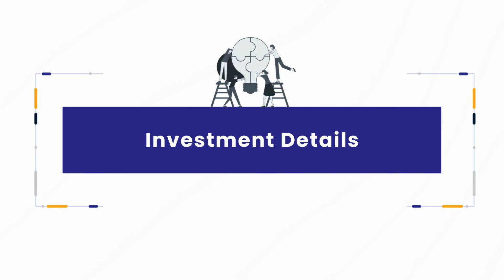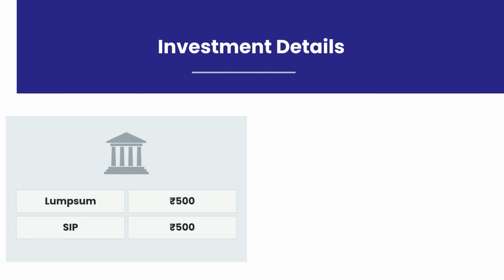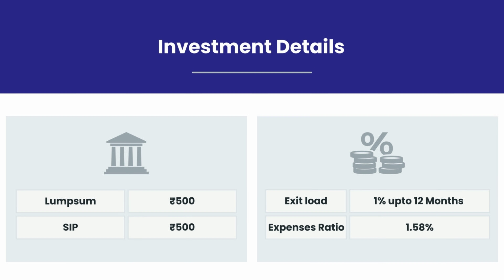Now, let's take a look at the investment details of the fund. The Motilal Oswal Midcap Fund is a focused mutual fund scheme with a minimum investment of 500 rupees in lump sum and 500 rupees in SIP. It has no lock-in period, but a 1% exit load applies to investors redeeming units within 12 months.